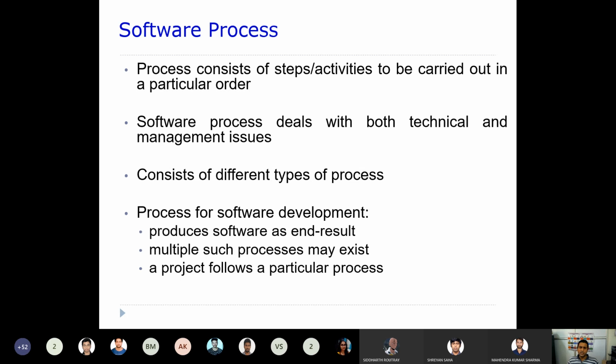And in the case of management issues, you can think of it like this: that particular process should ensure that the project tasks or activities are scheduled in such a way that the resources, whatever will be allocated, will be met.